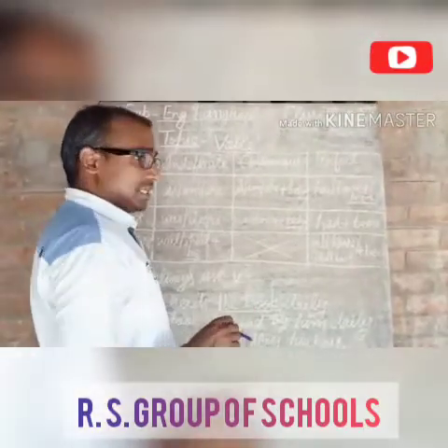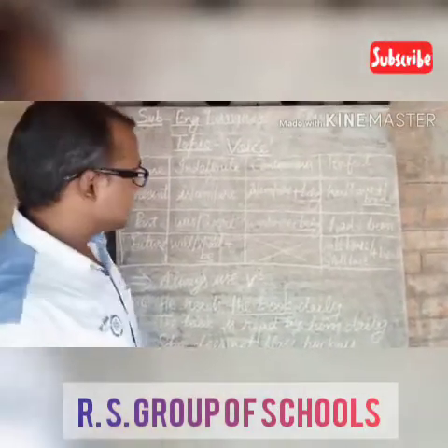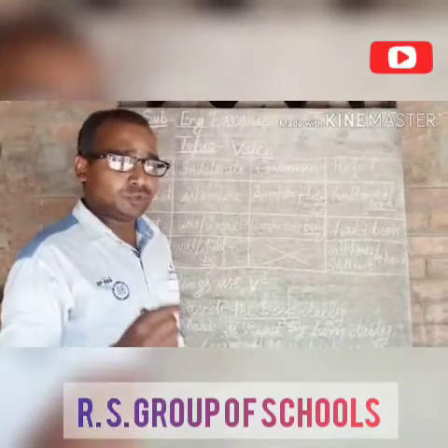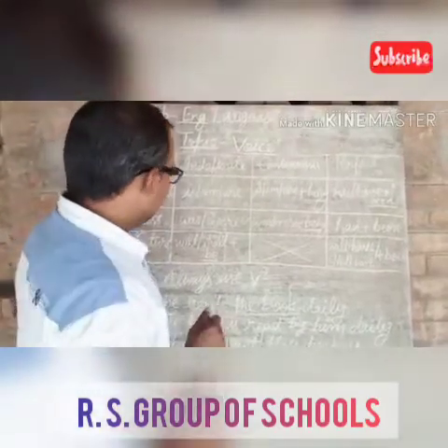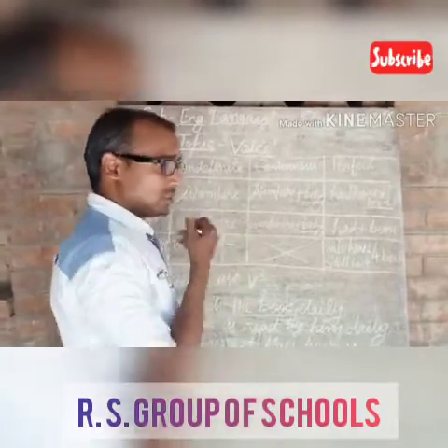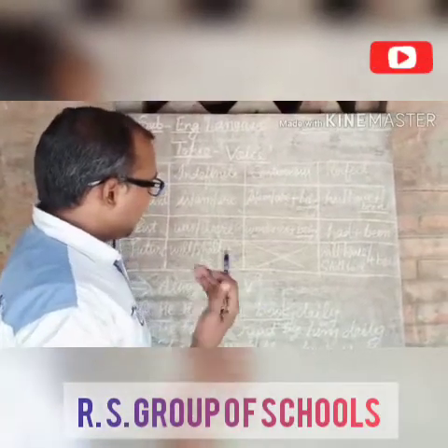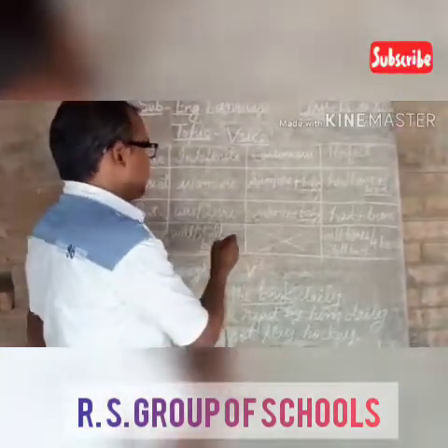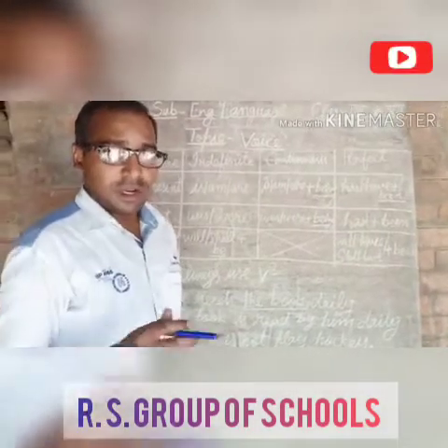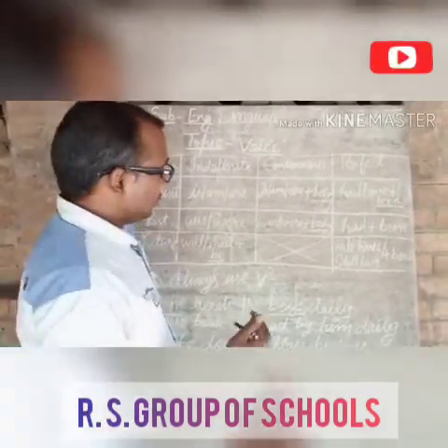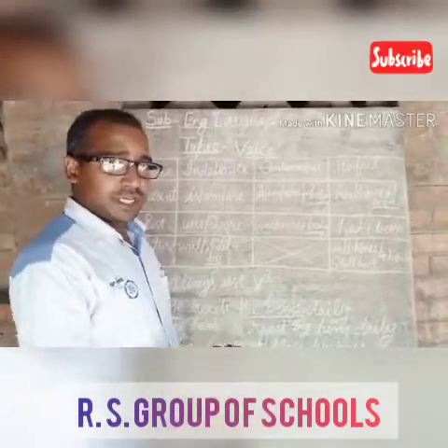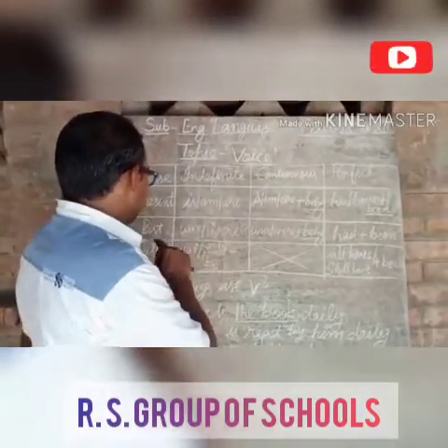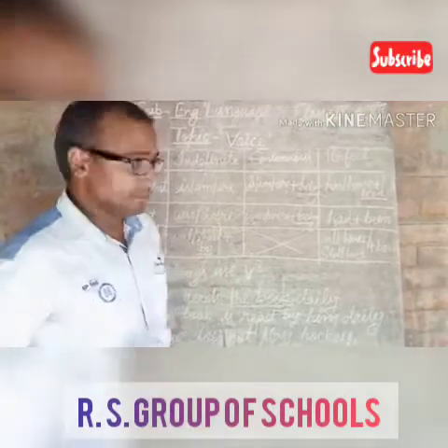Future continuous tense does not take passive voice, because when we convert active voice into passive voice, we have to use verb be. But in the case of future continuous tense, the helping verb already has be, because the helping verb of future continuous tense is will be or shall be. And if we add be again, the verb be will be used here twice. That is a grammatical fault. So passive voice of future continuous tense is avoided.